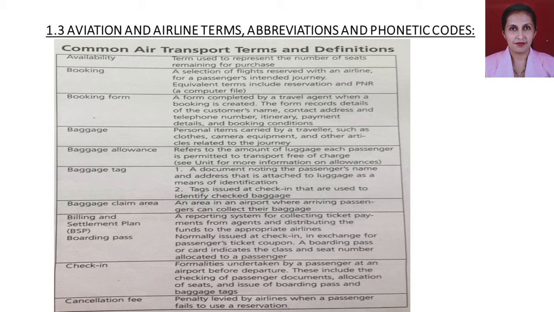So booking means you go to an airline website. Just imagine I want to travel from Mumbai to Goa. I will go to a GoAir website and click on the option of from, that is the starting point. My from will be Mumbai because I am starting my journey from Mumbai.